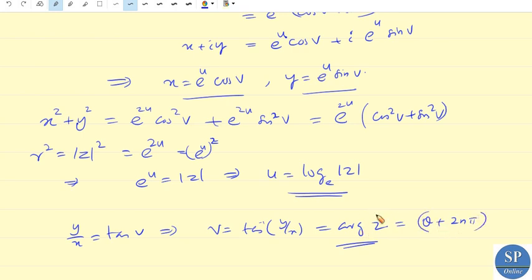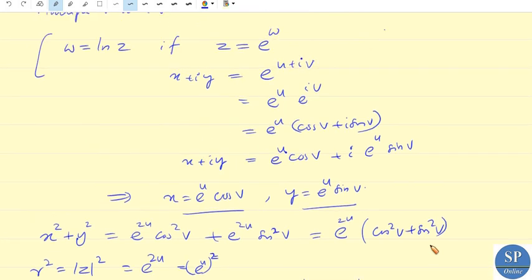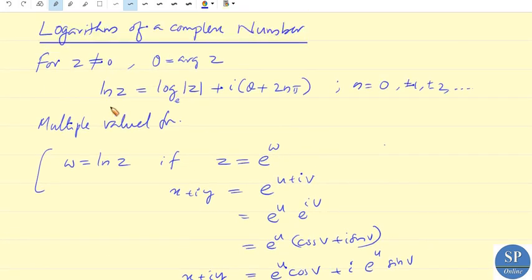If theta is any argument, we can replace v by this, and u by log to the base e of mod z. So this is the derivation of this function: Ln z is equal to log mod z plus i into theta plus 2n pi. Here the important thing is that since the argument of z is not unique, it has infinitely many values. The function log z, or logarithmic function, is a multiple valued function.